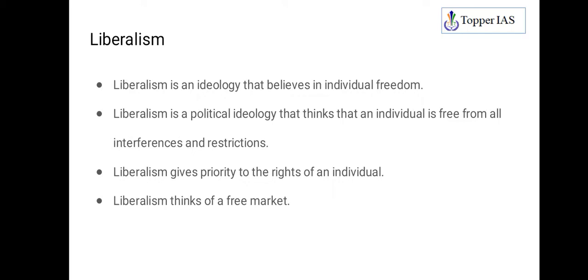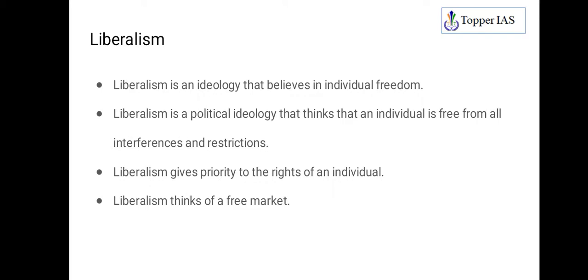And another property is liberalism gives priority to the rights of an individual. As I said, because it believes in freedom, individual freedom, so priority should be rights of an individual. So moment you prioritize individual freedom, how will you protect these individual freedoms? Obviously by giving certain rights to the people. The moment you uphold the rights of the people, then that ensures liberty, kind of like freedom of speech and expression, right? So everybody is free to talk, so you should be giving the freedom of speech and expression as a right to the individuals. So such kind of rights are prioritized in liberalism.